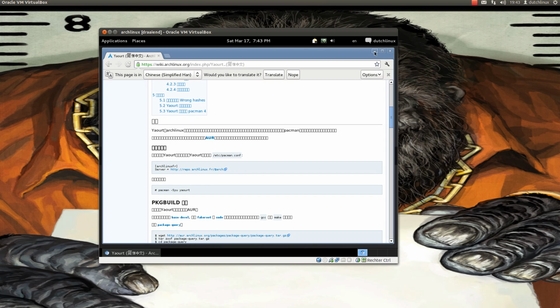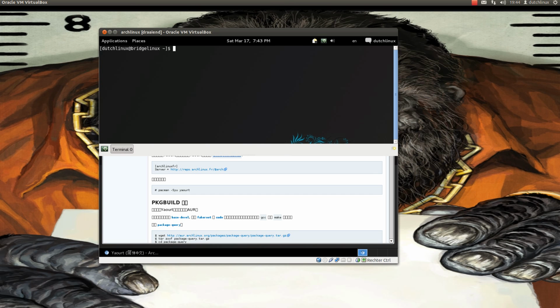Today I am gonna show you how to install yaourt in Arch Linux. You go to the Arch Linux website and then go to the wiki, type in yaourt, then you find this page. I put a link in the description. Copy this text. Open your terminal.